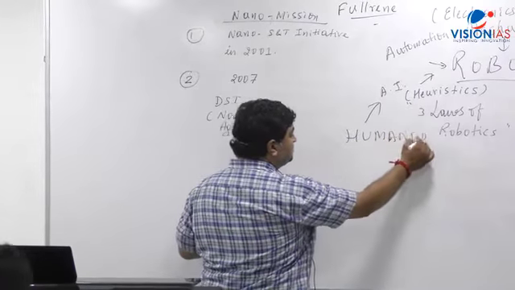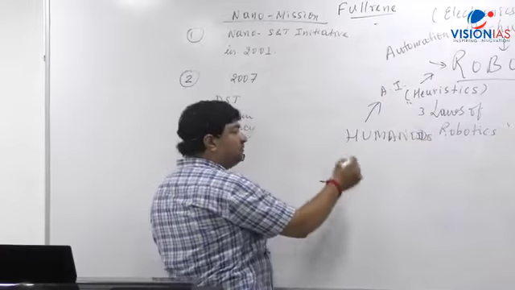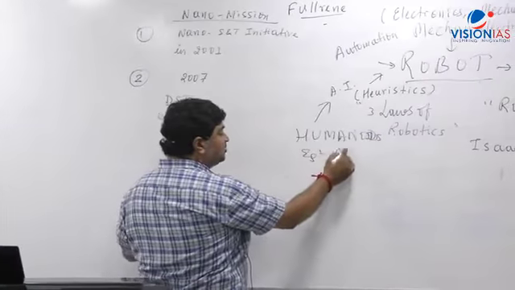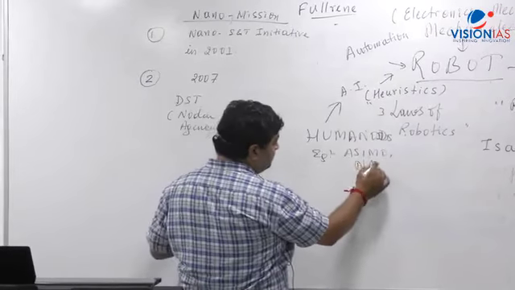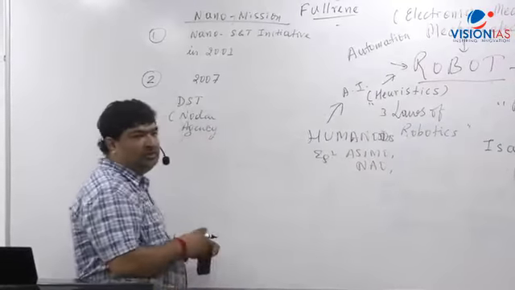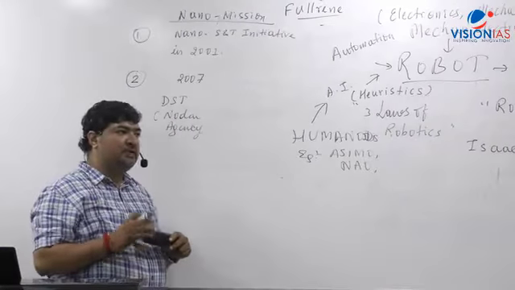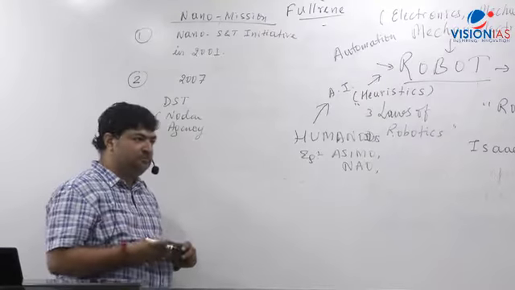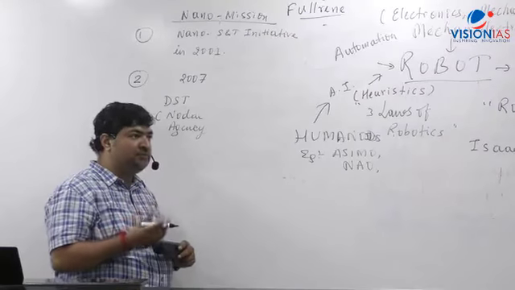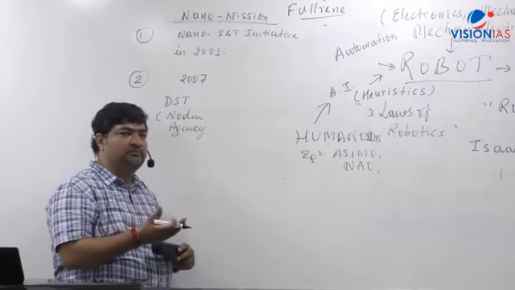Human-like robots. Humanoids. And I'll give you certain examples. The first example, I have already said in the classroom, Asimo. There's another example, Nao. It has come in science reports and all that. Nao is a robot which can speak like humans. It can talk to you, have a conversation, communicate, and understand human language. Right? There have been robots developed which can understand human emotion also.